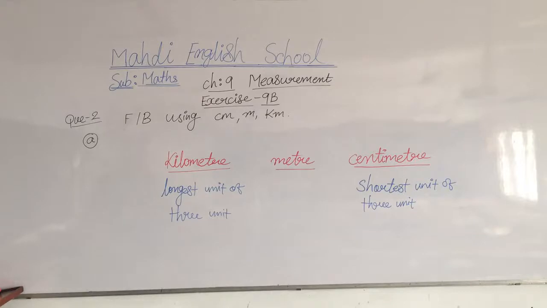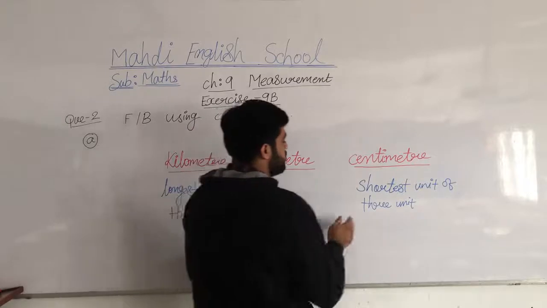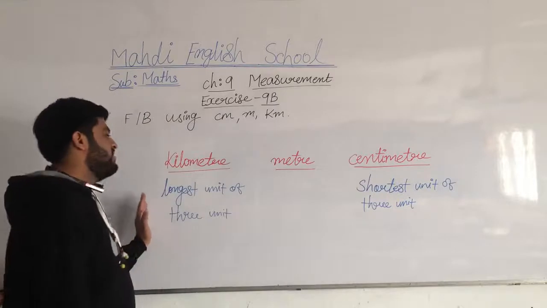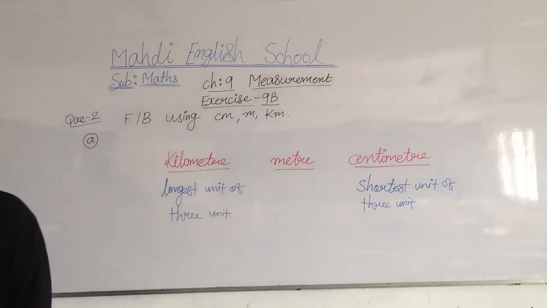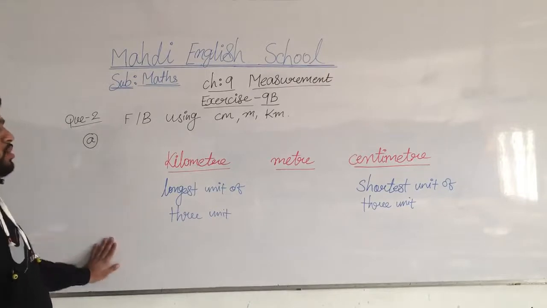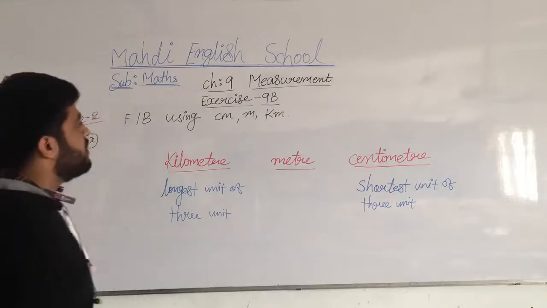I hope you all remember. First is the centimeter, meter and kilometer. The centimeter is the very shortest unit of the 3 units, and the kilometer is the very longest unit of the 3 units. You have to learn all these things, it is very important for us. Now, on the basis of all this concept, we move on further.